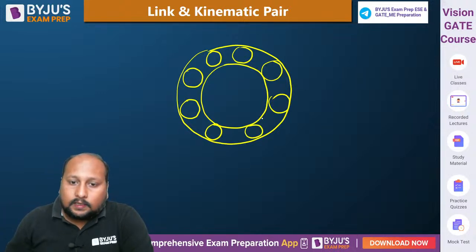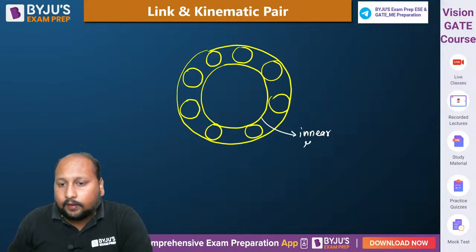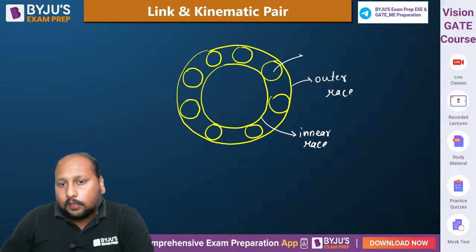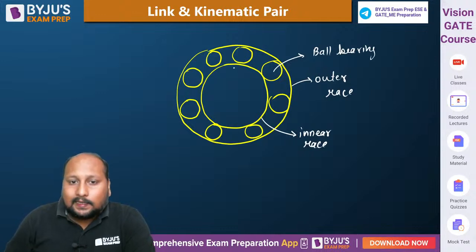We can call this an inner race. Very good. Call this inner race. This is called the outer race. And this is called your ball bearing. So let's say this is link number 1, this is link number 2, and this is link number 3.